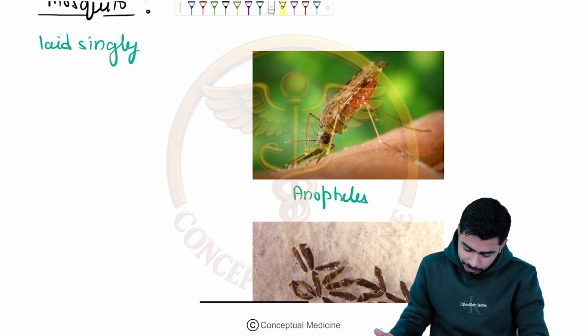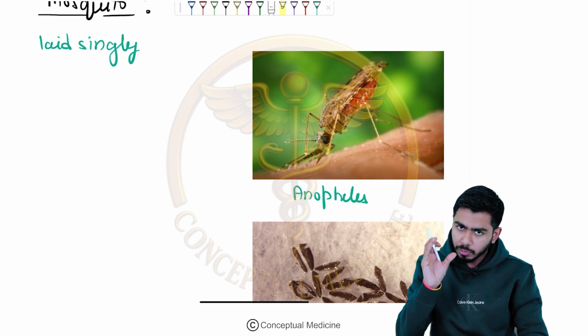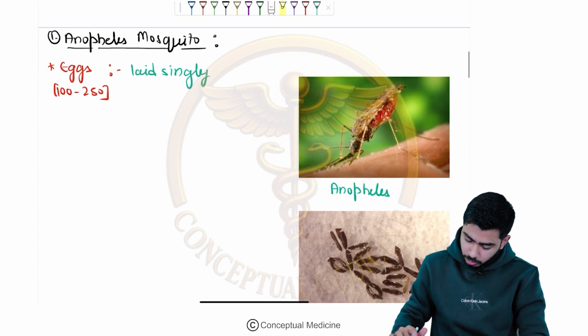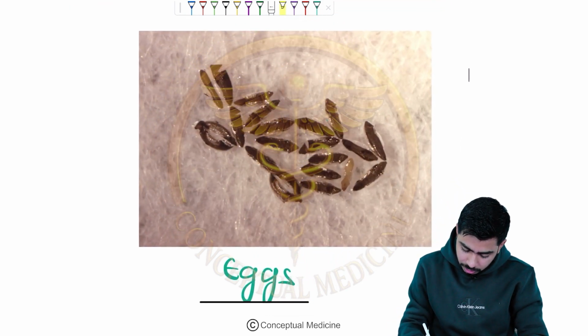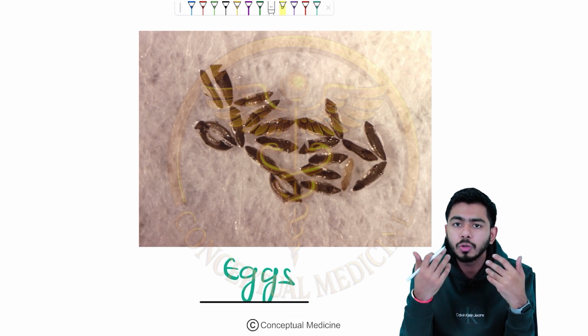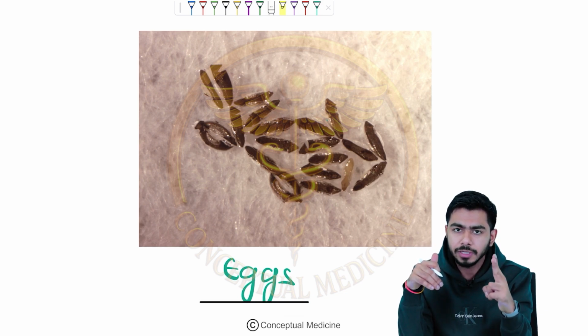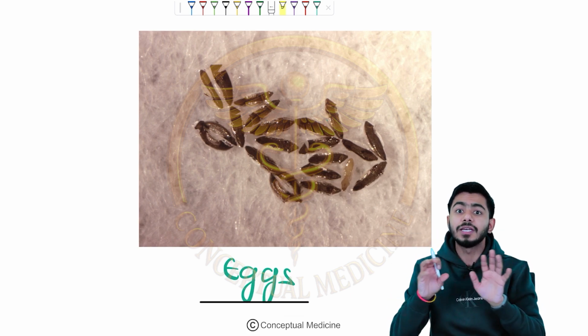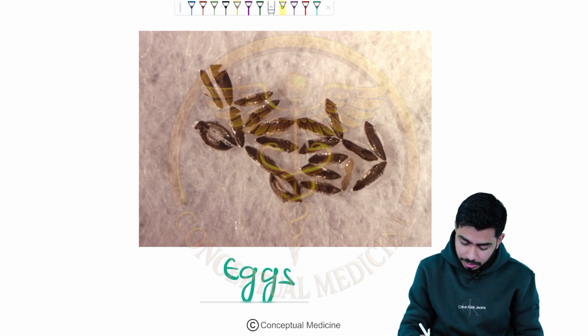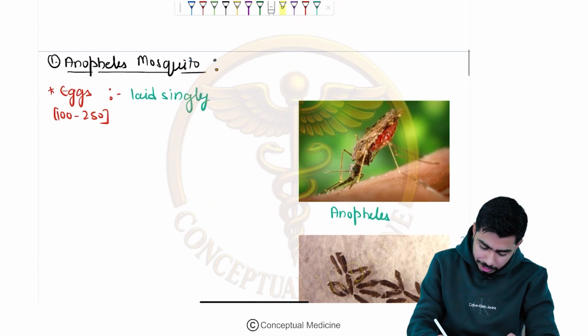Anyways, this is about Anopheles. We should know how to identify the Anopheles mosquito, and we should know about the eggs as well. I was talking about the eggs. You can see the single eggs over there. This is single, this is also single. They are not present in clusters. For example, I will talk about the Mansonia eggs and the Culex eggs, which are present in clusters, but the Aedes eggs and the Anopheles eggs are not present in clusters. They are laid singly. You can see this is separate, this is separate, this is separate. So the Anopheles mosquito eggs are laid singly.